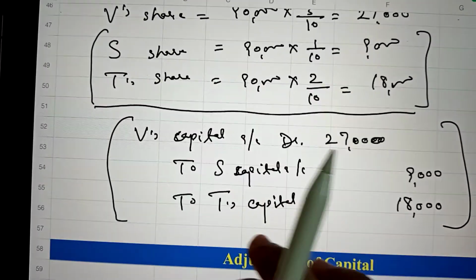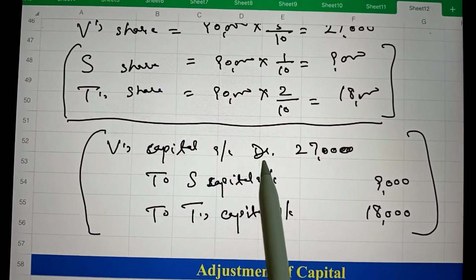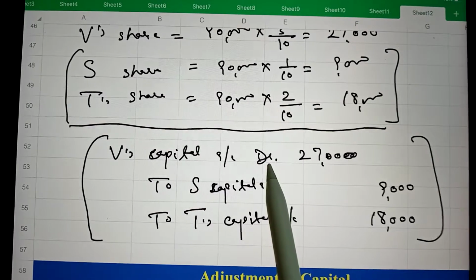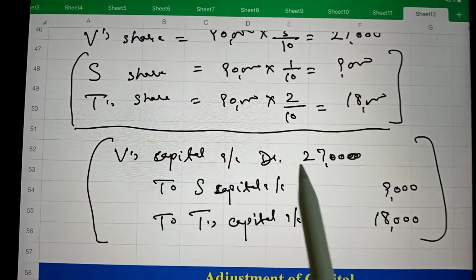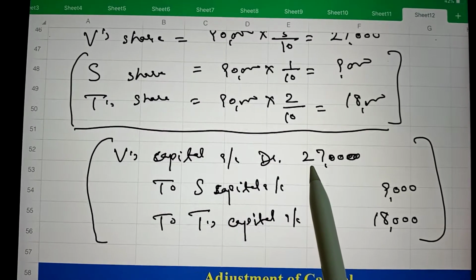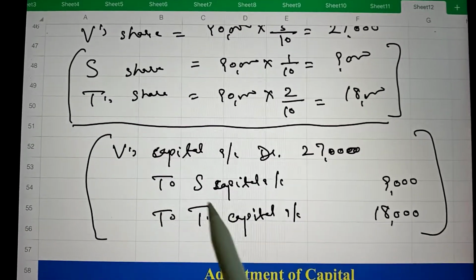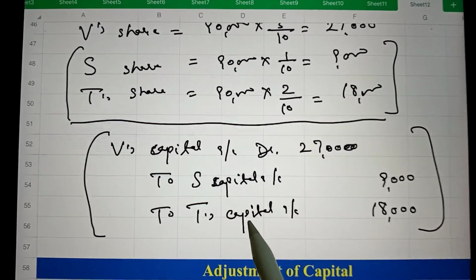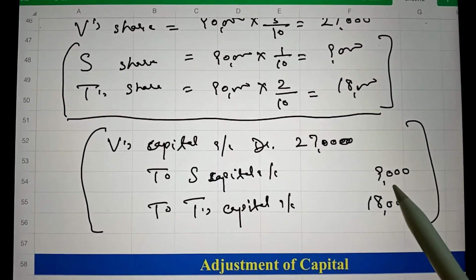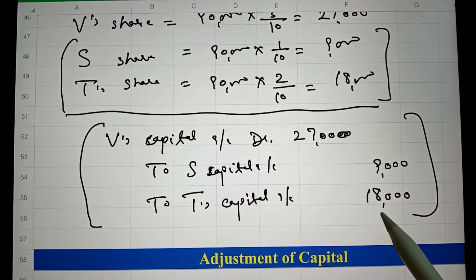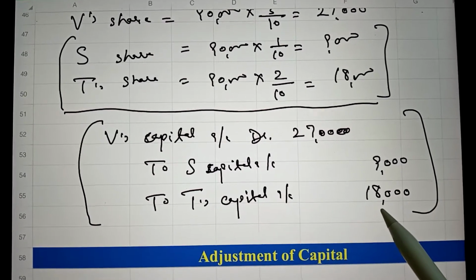So goodwill's treatment is: V's capital account is debited. So here we will write in V's capital account on the debit side 27,000, to S's capital account and to T's capital account, because he is giving 9,000 to S and he is giving 18,000 to T.